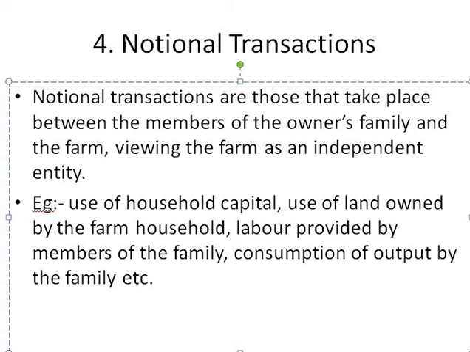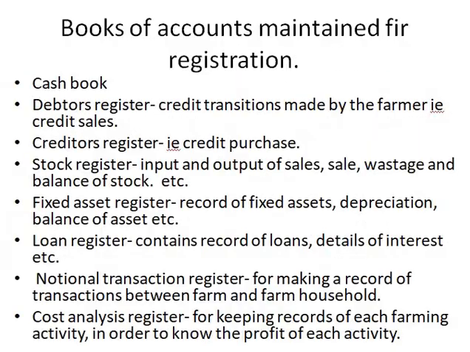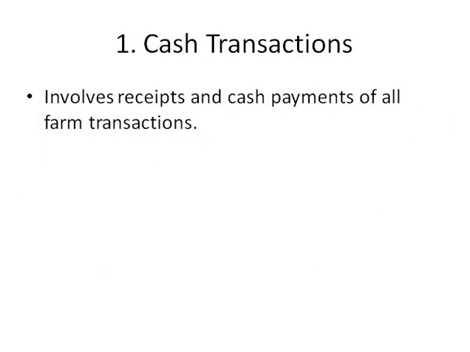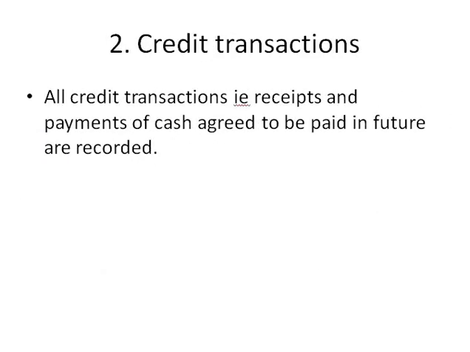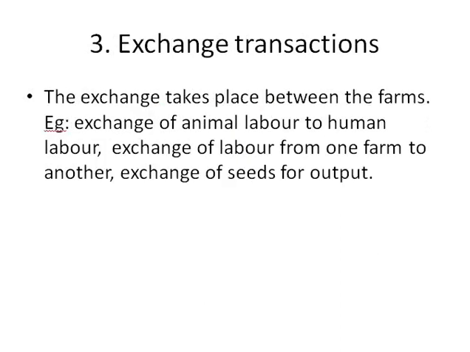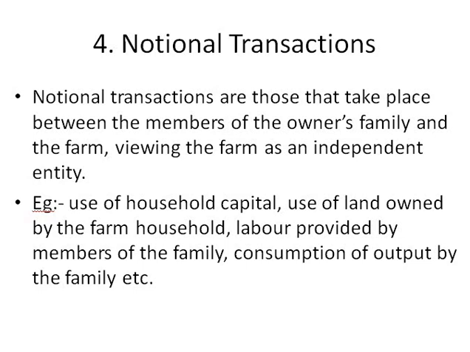So we have studied four kinds of farm transaction. First one is cash transaction. Second is credit transaction. Third is exchange transaction, wherein the exchange takes place between the farms. That is, one labor has been exchanged for another labor, or seeds are being exchanged from one farm to another. That is called exchange transaction. Next comes the notional transaction.